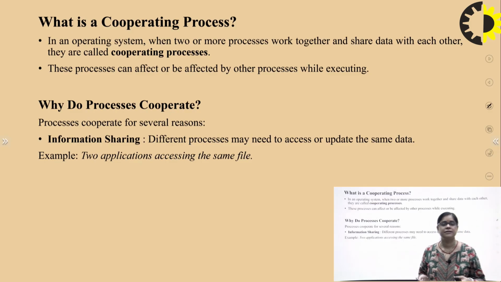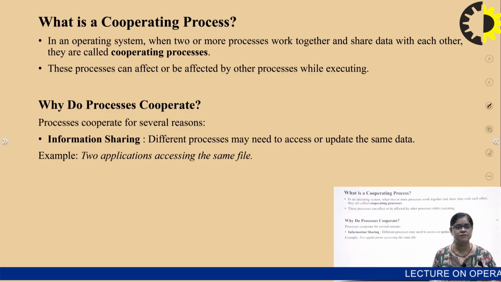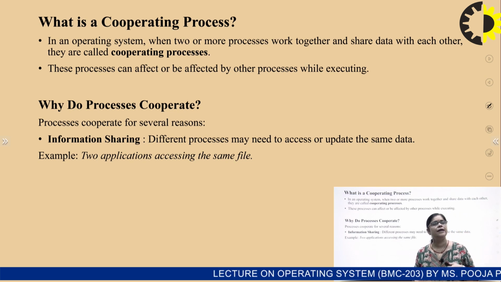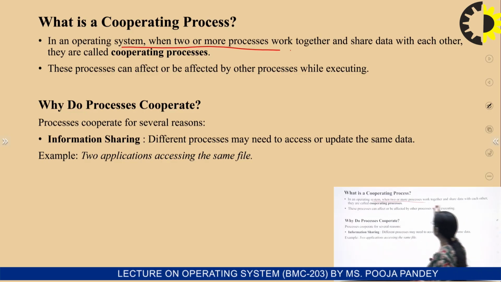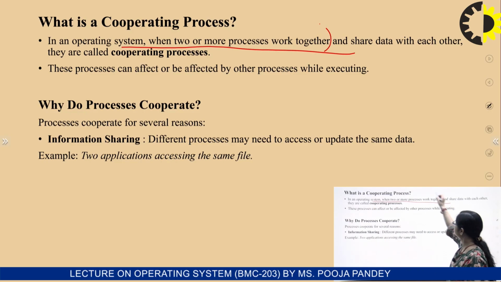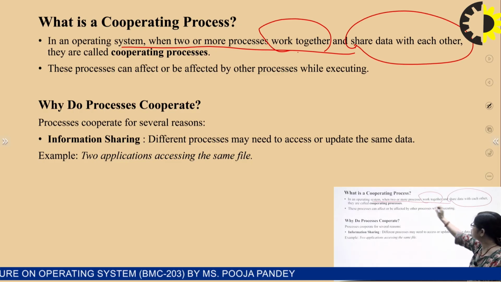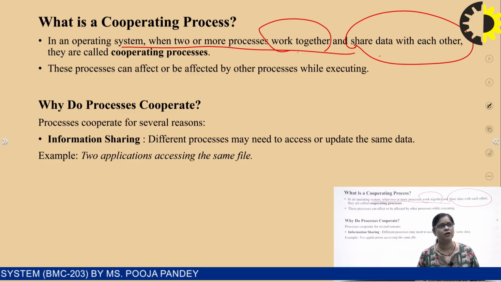Now we are discussing what we mean by the cooperating process. It is another important topic in the operating system. Whenever we discuss the process, we should know what a cooperating process is. Whenever one or more processes work together or share data with each other, we call it a cooperating process. That means in an operating system, two or more processes work together and share the data with each other. When these two properties are satisfied, we say that the two or more processes are cooperating processes.